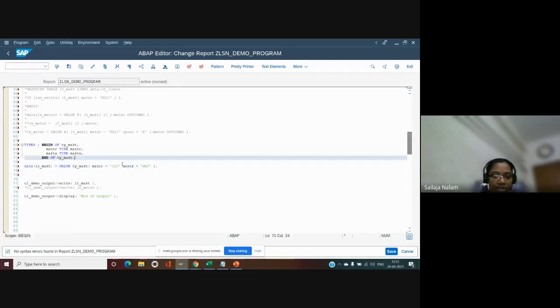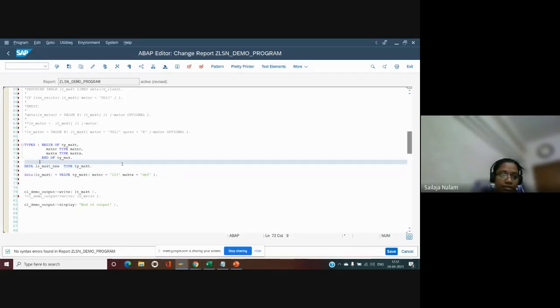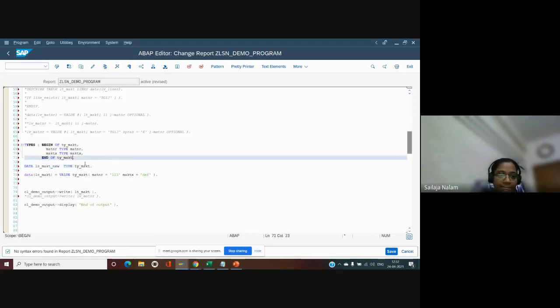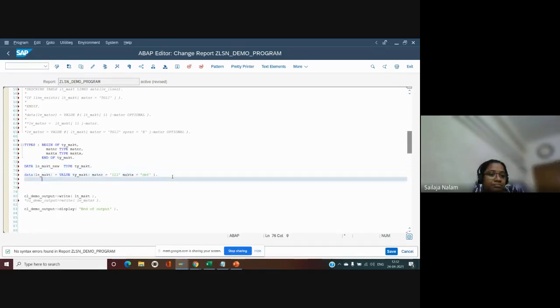Now suppose I have one variable LS_MAKT, or else type another LS_MAKT_NEW. I want to do MOVE-CORRESPONDING LS_MAKT to LS_MAKT_NEW.